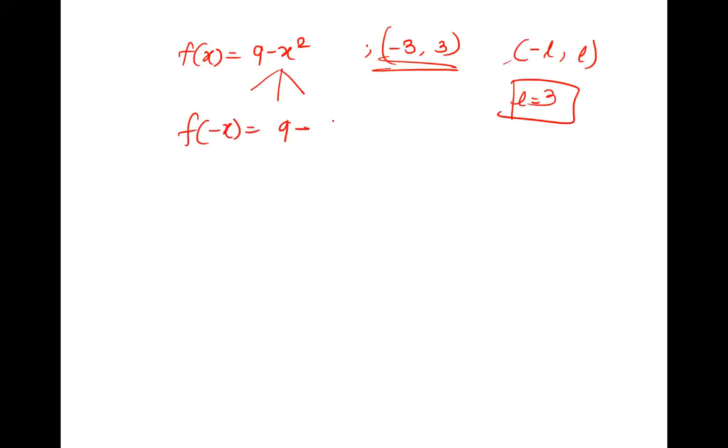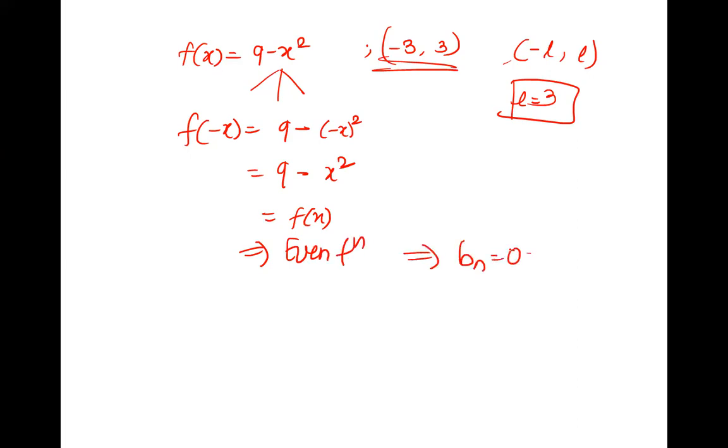So you write f of minus x in that. So minus of x square is again plus x square. So it is f of x, so this is an even function. And for even, Bn is 0. Okay. So Bn is 0. We have to only find a naught and an. A naught is 1 upon L, L is 3, 0 to L, integral of f of x, 9 minus x square dx.